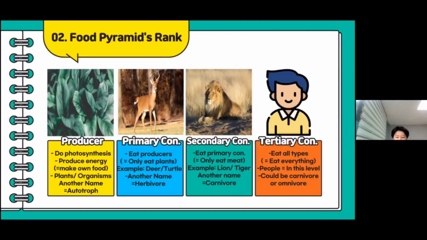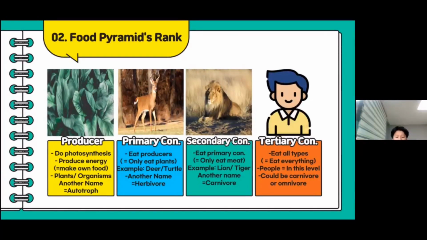These consumers eat primary consumers, which means that they only eat meat and no plants. Main examples are lions, tigers, cheetahs, and any predators in the ecosystem.